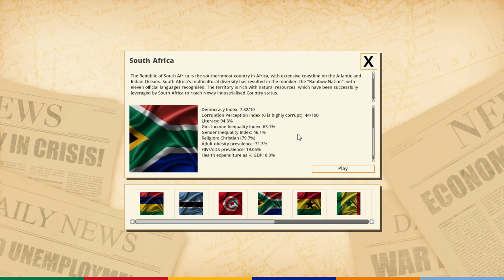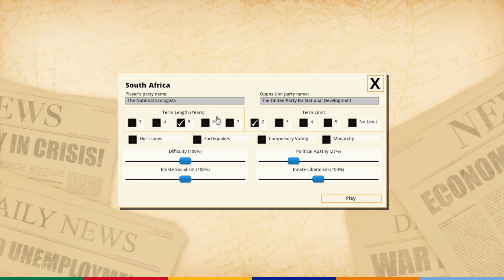I know that there's a pretty big issue with unemployment. Youth unemployment is incredibly high. I believe it's at 51.5%. That's an issue. That's something that we're going to want to change around.